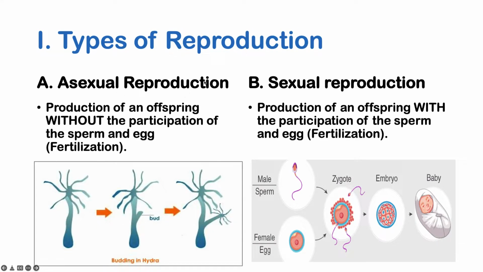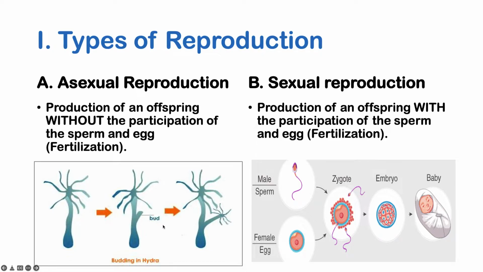So for the asexual reproduction, you have the production of an offspring without the participation of the sperm and egg that would usually combine through the process of fertilization, forming the zygote or the offspring. So that would usually happen in what we call asexual reproduction. In sexual reproduction, there is the participation of the sperm and the egg that would usually fuse through fertilization. So the sperm and the egg cells, these are also what we call your gonads. So these sex cells or gonads are the ones that are going through fertilization. Now let us go back to asexual reproduction.